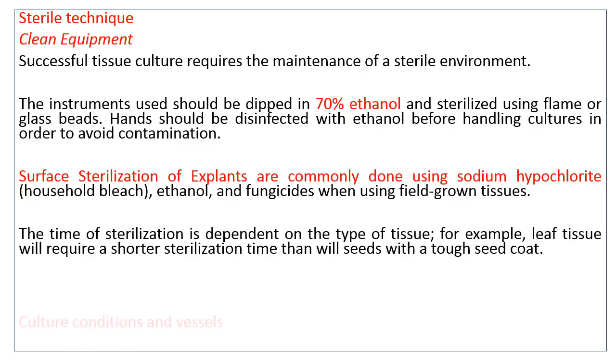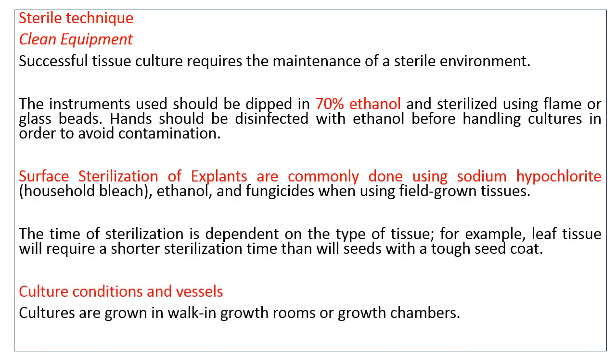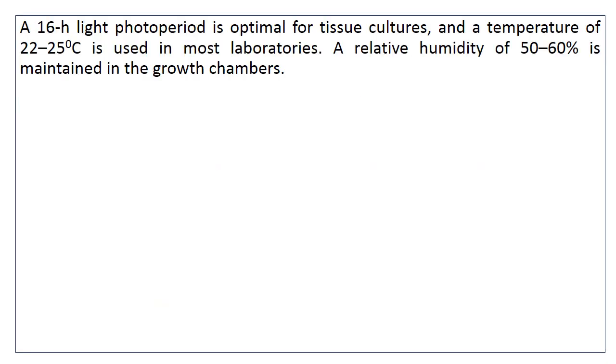Culture conditions and vessels. Cultures are grown in walk-in growth rooms or growth chambers. A photoperiod of 16 hours is optimal in a tissue culture lab. The temperature should range between 22 to 25 degrees Celsius, and a relative humidity of 50 to 60% is necessary in the growth chambers or in the tissue culture lab. Culture types and their uses.